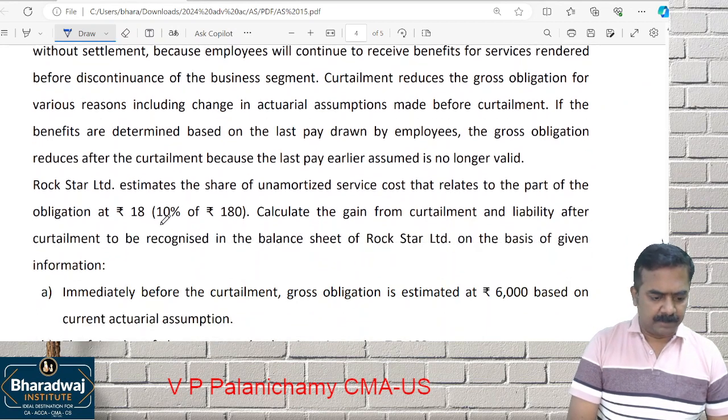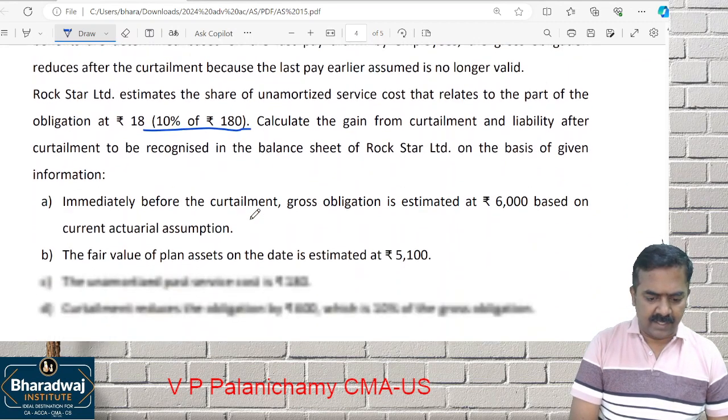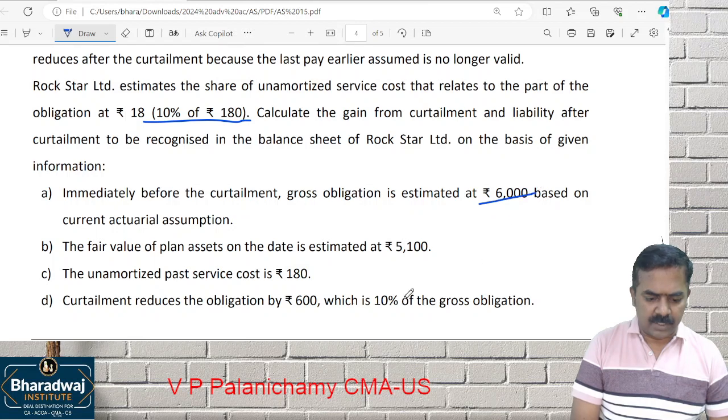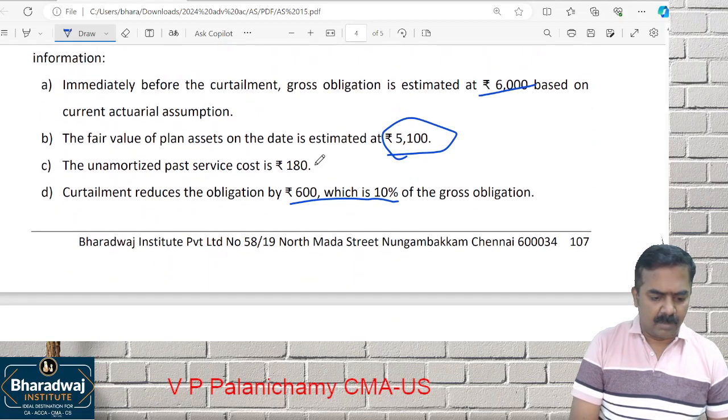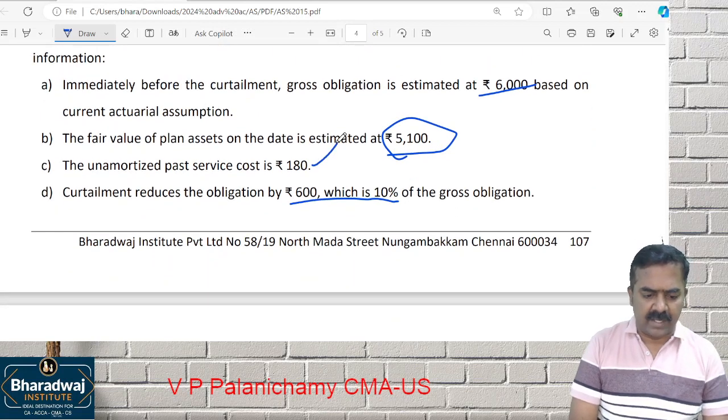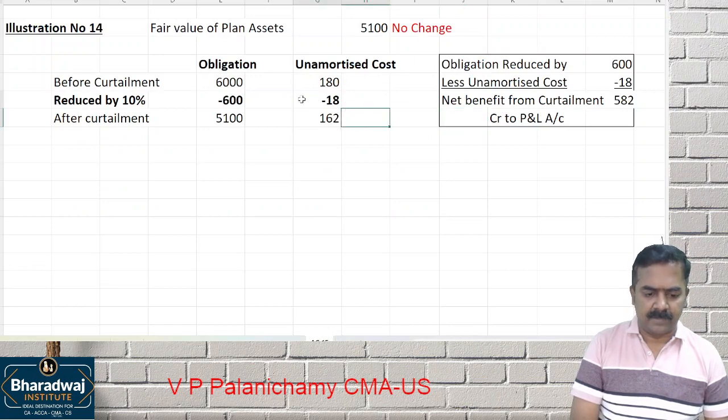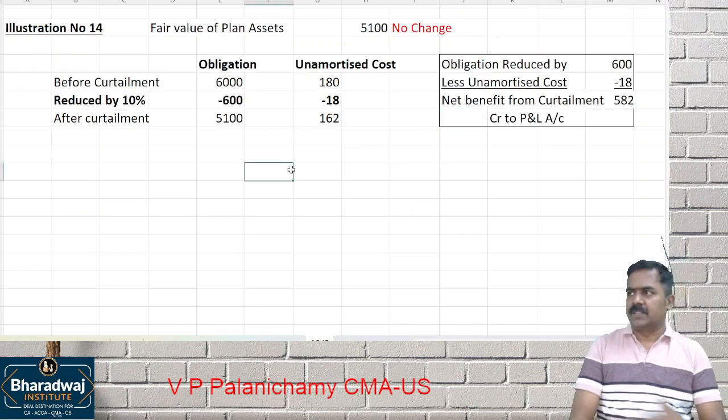Everything will be given in the question. 10% of 180 is 18. 10% of 6,000 is what? 600. Okay. Fair value of plan assets, there is no change. Unamortized past service cost is 180, and 10% of the 180 is 18. That's it.